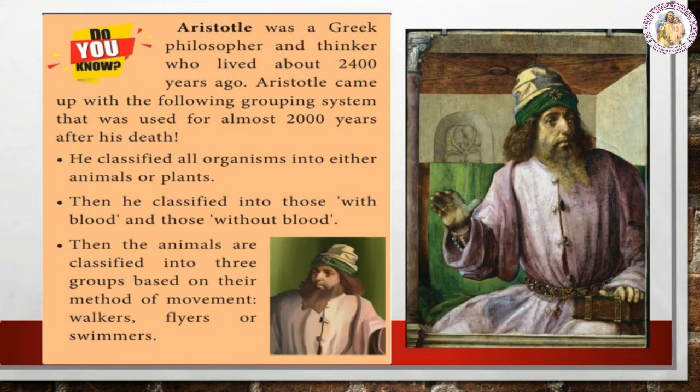Do you know Aristotle was a Greek philosopher and thinker who lived about 2400 years ago? Aristotle came up with the following grouping system that was used for almost 2000 years after his death. He classified all organisms into either animals or plants. Then he classified them into those with blood and those without blood. Then the animals are classified into three groups based on their method of movement: walkers, flyers, or swimmers.